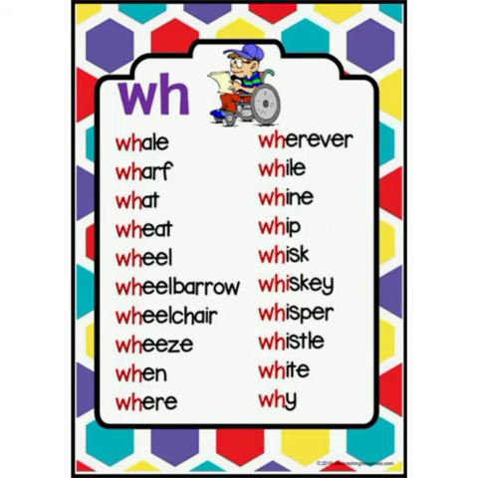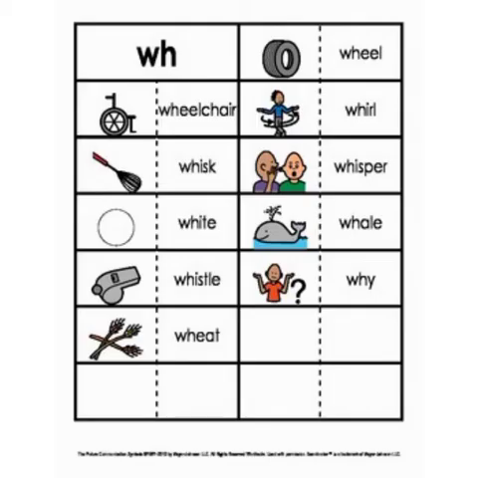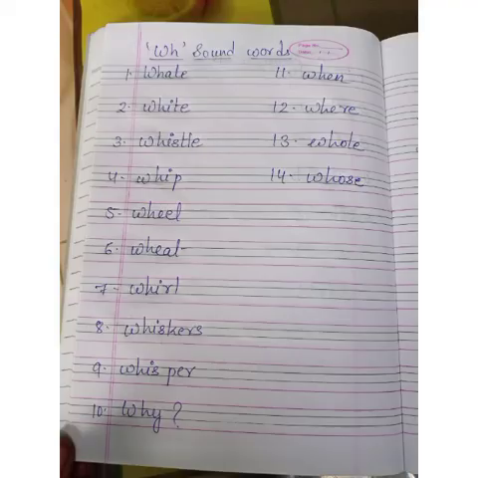All these words sound with WH. See some more examples with pictures. Wheelchair, whisk, white, whistle, wheat, wheel, whirl, whisper, wail, why. Here are the words you are going to write in the English copy for your reference later also. You can learn these words accordingly.